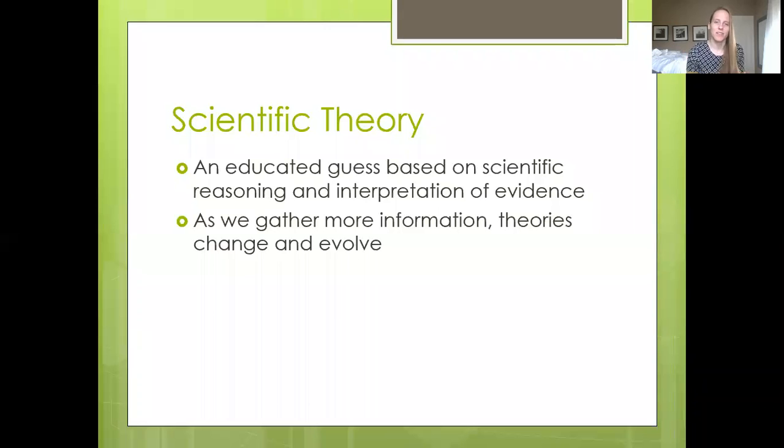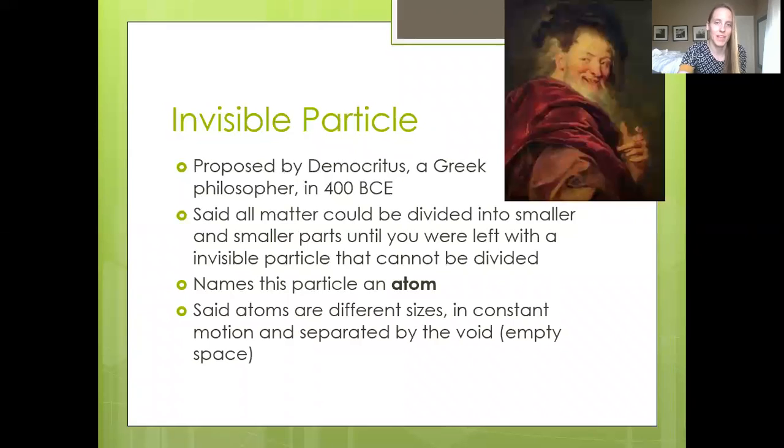Okay, so first of all, what a scientific theory is. It is an educated guess based on scientific reasoning and interpretation of evidence. And as we gather more information, theories can change and evolve. That is why we have this whole history of atomic theory, because as scientists had access to more tools, they were able to do more experiments, and that allowed them to gather more evidence, which then changed and evolved the theories that we had. So we started way back with Democritus in 400 BCE, which stands for before current era.